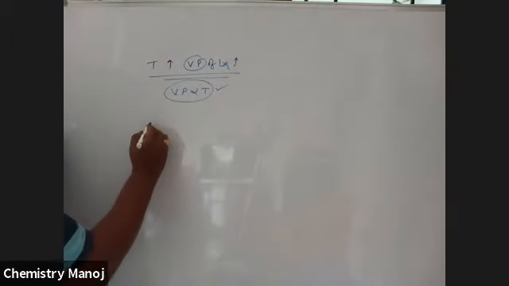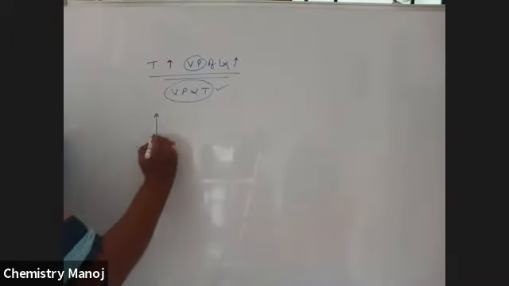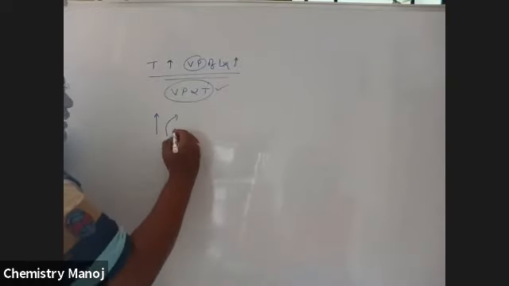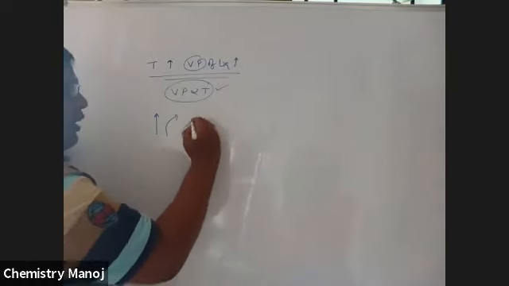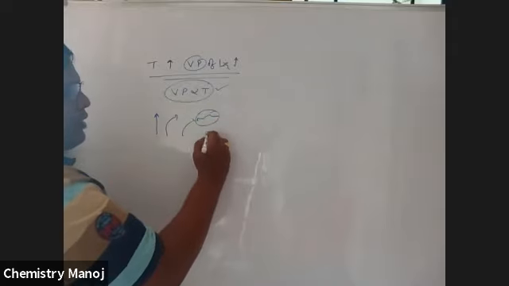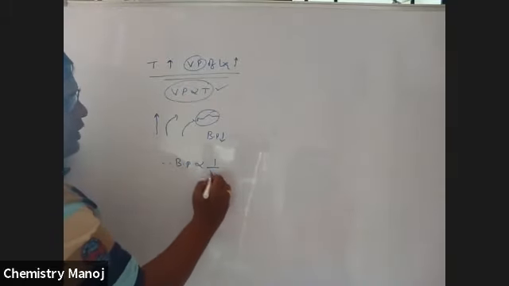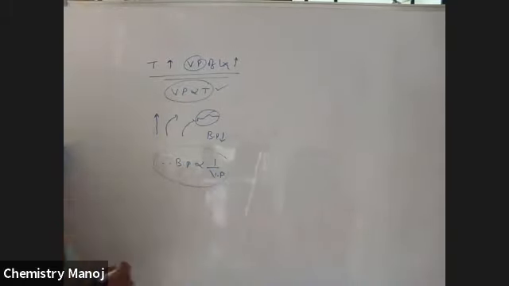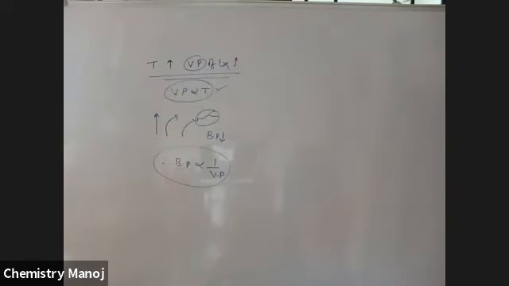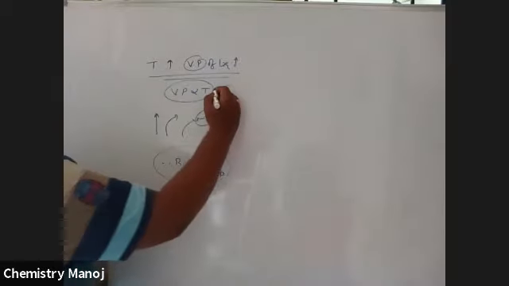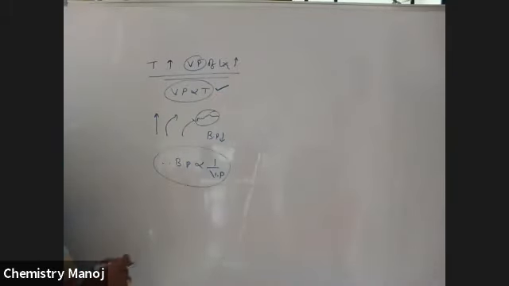See here, the more the vapor pressure, the easier it is to evaporate. Easy to evaporate means more volatile. More volatile means the boiling point is lower. Therefore, boiling point is inversely proportional to vapor pressure. Very, very important: the boiling point of a liquid is inversely proportional to vapor pressure, while vapor pressure is directly proportional to temperature. As temperature increases, vapor pressure also increases.